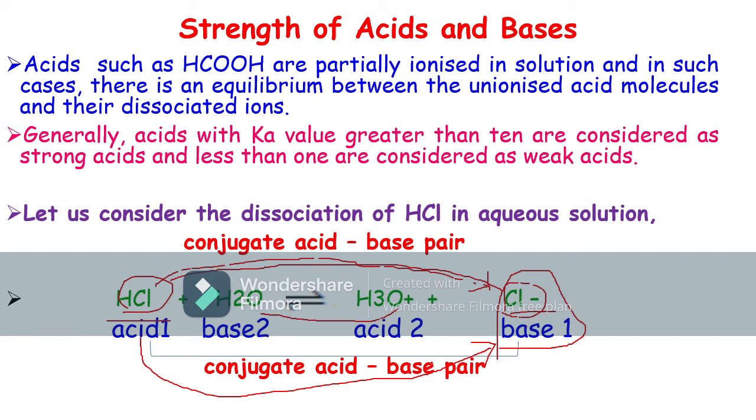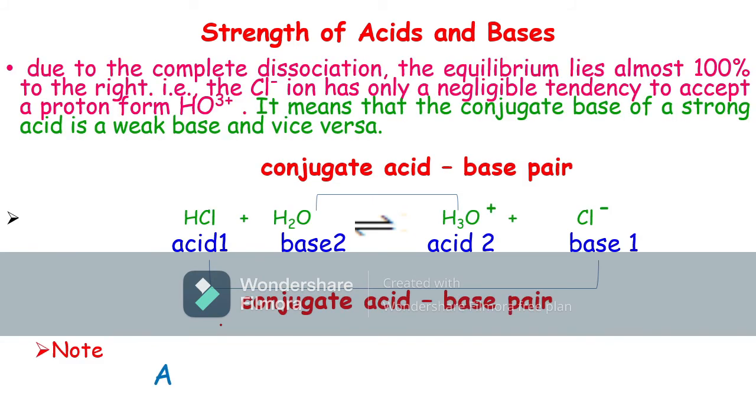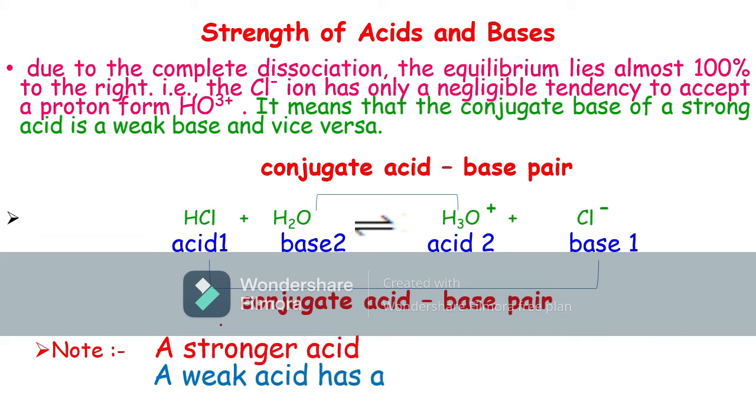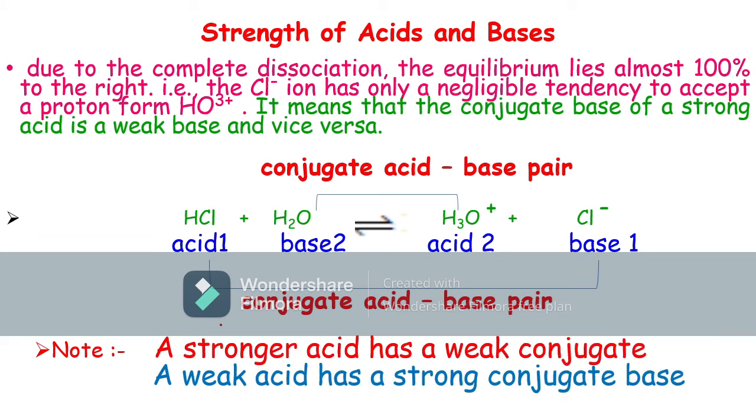The conjugate base of a strong acid is a weak base, and vice versa, a weak acid has a strong conjugate base.